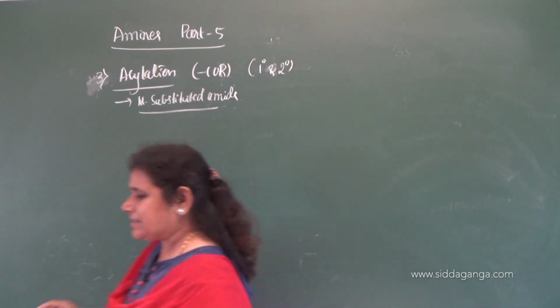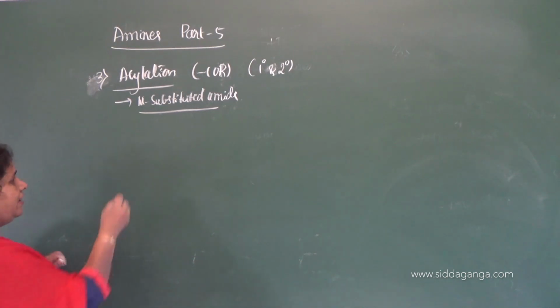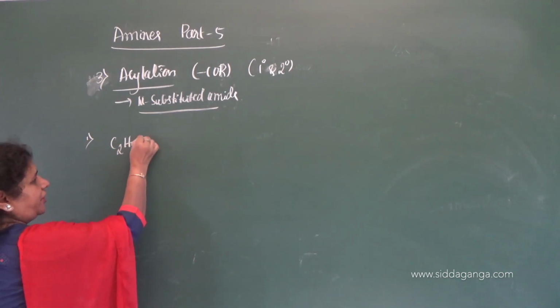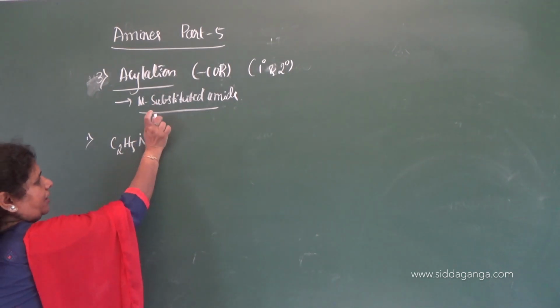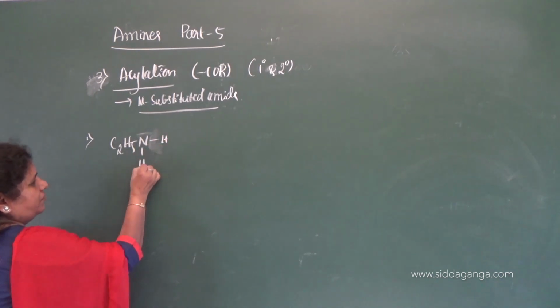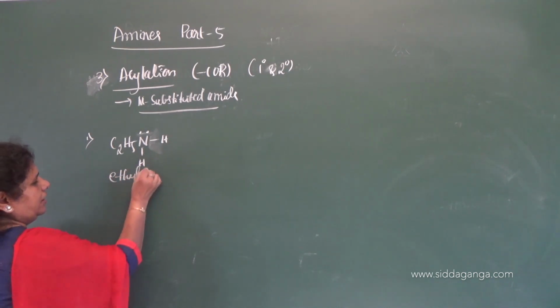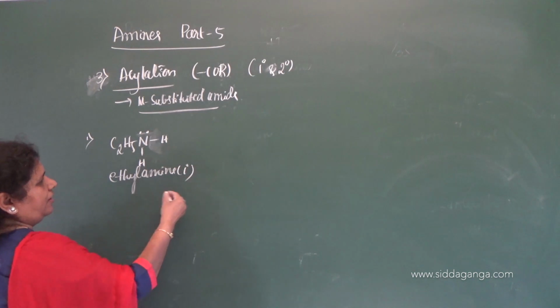Okay. Now, let us consider the example. Let me take the ethyl amine here. First one, C2H5NH2. So, let me write this hydrogen like this, hydrogen, and here is a lone pair of electron. This is ethyl amine or ethanamine, and it is primary.